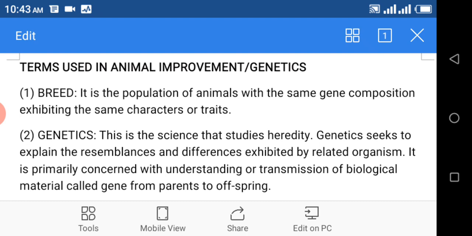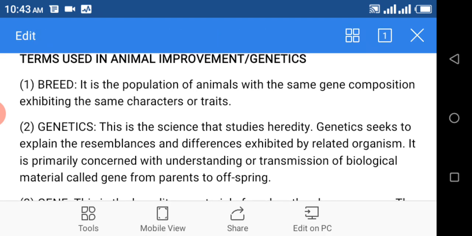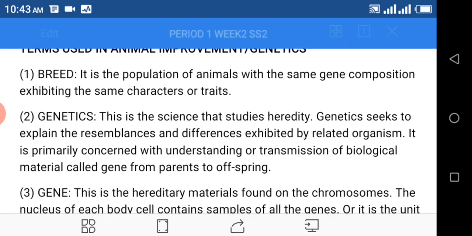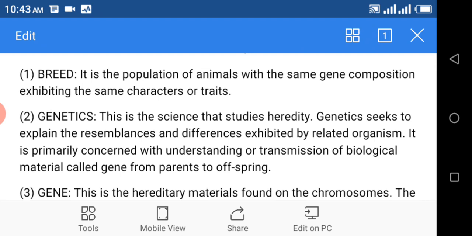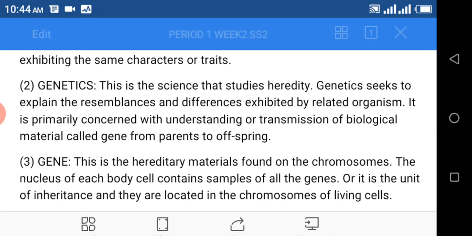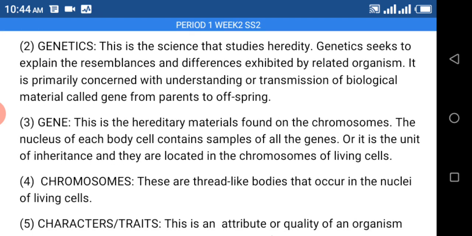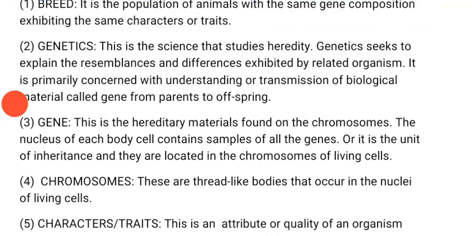Now for genetics, what does it concern? It concerns the transmission of materials from parent to the offspring. Do you get it now? Now, gene. Gene is the unit of inheritance. That is what carries character from parent to the offspring.